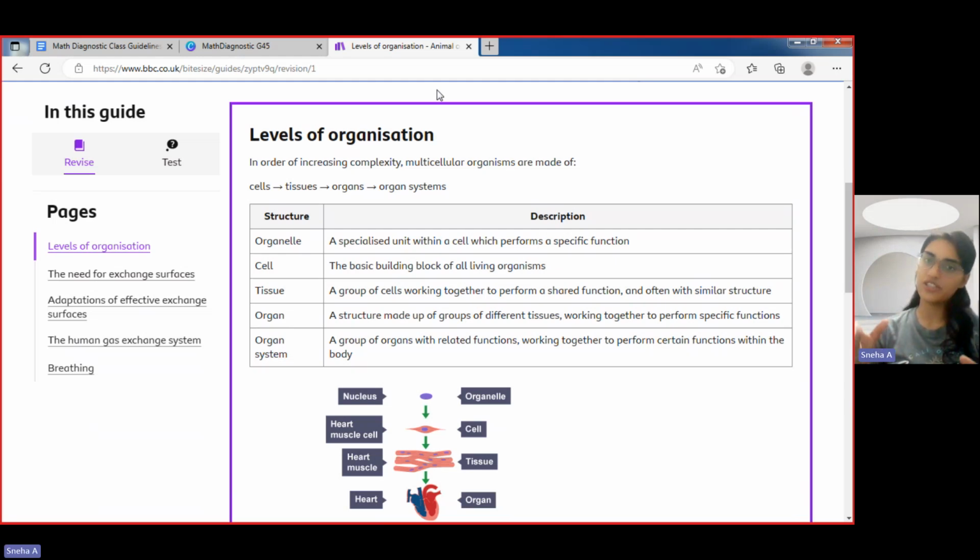Skin is one of the largest organs in the human body. If I talk about another organ, supposing the stomach, the stomach is also made up of certain kinds of tissues, and those tissues are made up of certain kinds of cells doing similar functions. When these tissues combine, they form the organ.